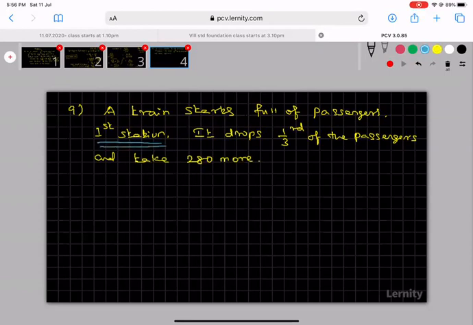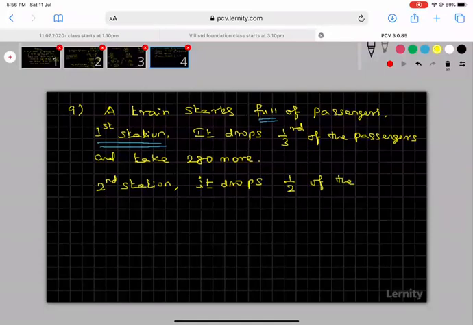They are given that the train starts full of passengers at the first station. We don't know how many passengers. Okay, at the second station it drops one half of the new total and takes 12 more.